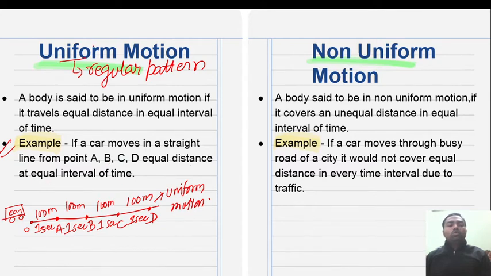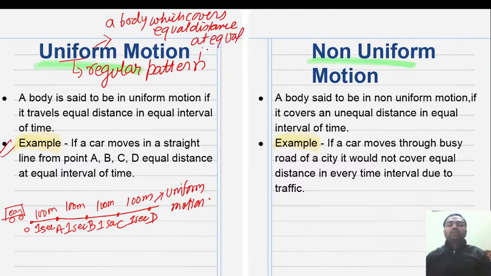time. So, in brief, uniform motion is defined as a body which covers equal distance at equal interval of time. This is called uniform motion.